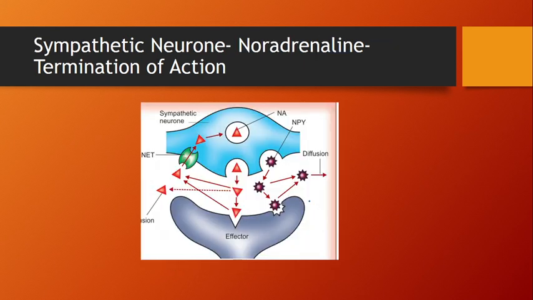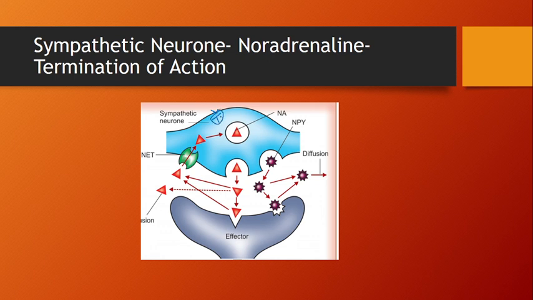Now we will move toward the next, in which we will see the termination of action of the noradrenergic neuron, the sympathetic neuron. Again this is very important. We will see it in detail in the next lecture, but you have to understand it. The precursor is tyrosine; tyrosine is the precursor for the synthesis of noradrenaline.